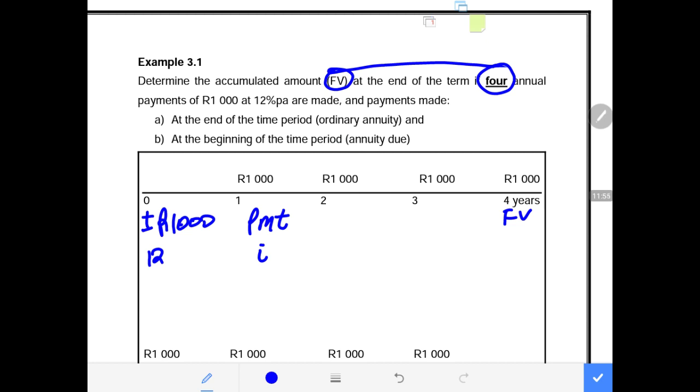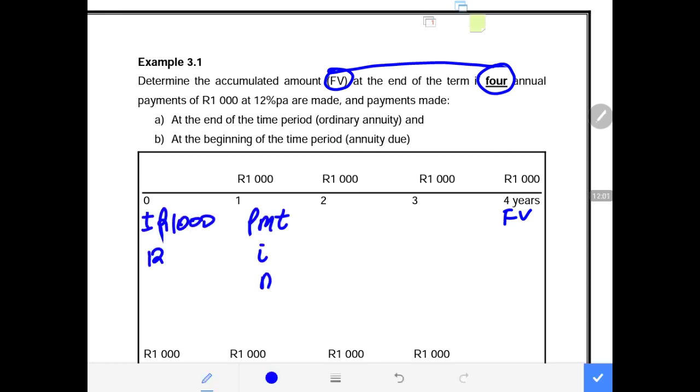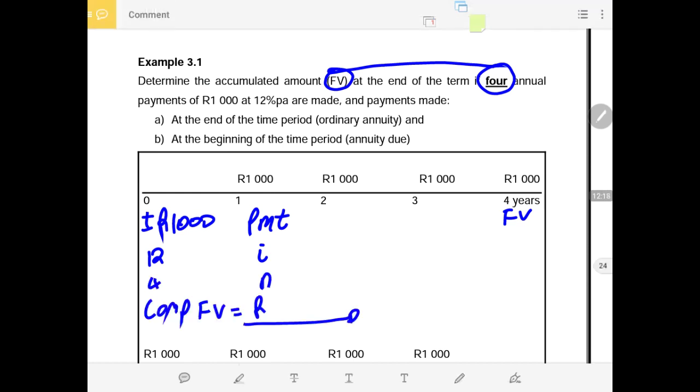So now we continue on that same note. Then we go to our N and we say how many payments were made. We say 4 payments were made. Then we need to calculate the future value of the payments, meaning how much will be in the account at the end of the term, meaning at the end of year 4.